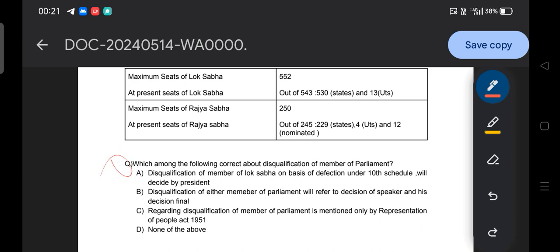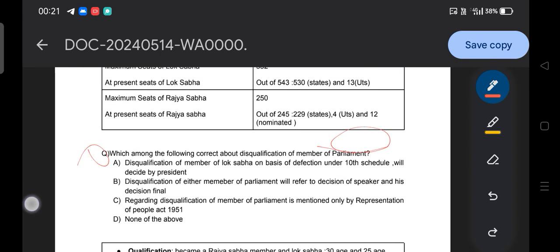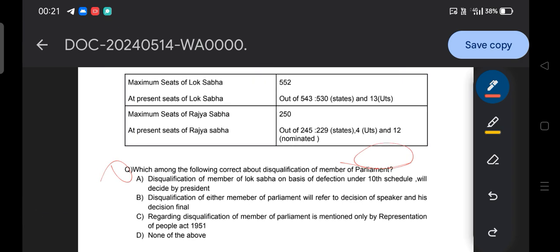Which among the following is correct about disqualification of a member of Parliament? Option A, disqualification of a member of the Lok Sabha on the basis of defection, anti-defection under the 10th Schedule, will be decided by the President. Option B, disqualification of either member of Parliament will be referred to the decision of the Speaker and his decision is final. Option C, disqualification of a member of Parliament is mentioned only by the Representation of the People Act 1951. Option D, none of the above.